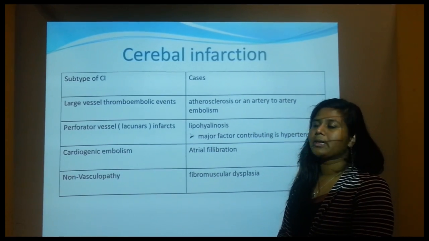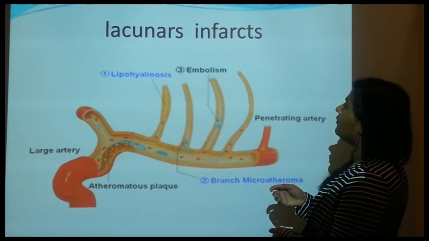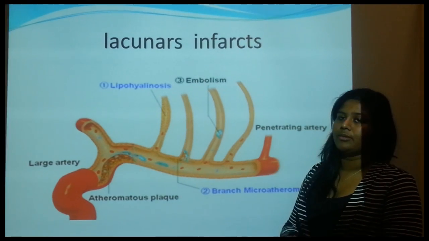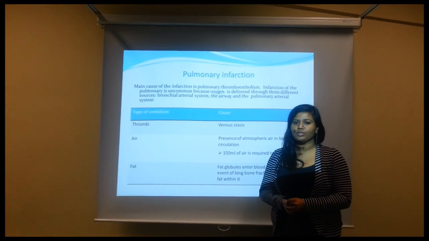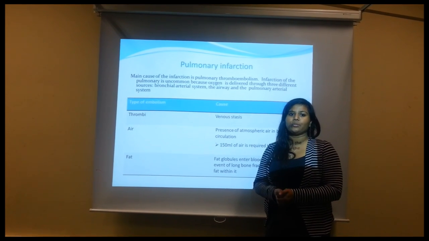Cerebral infarction is subcategorized into 4 different sections according to their causes. Another type of infarct is a lacunar infarct, which is caused by the thickening of the cell walls in the brain. Pulmonary embolism is a major cause, especially the thrombi originating due to venous stasis from the lower region of the body.